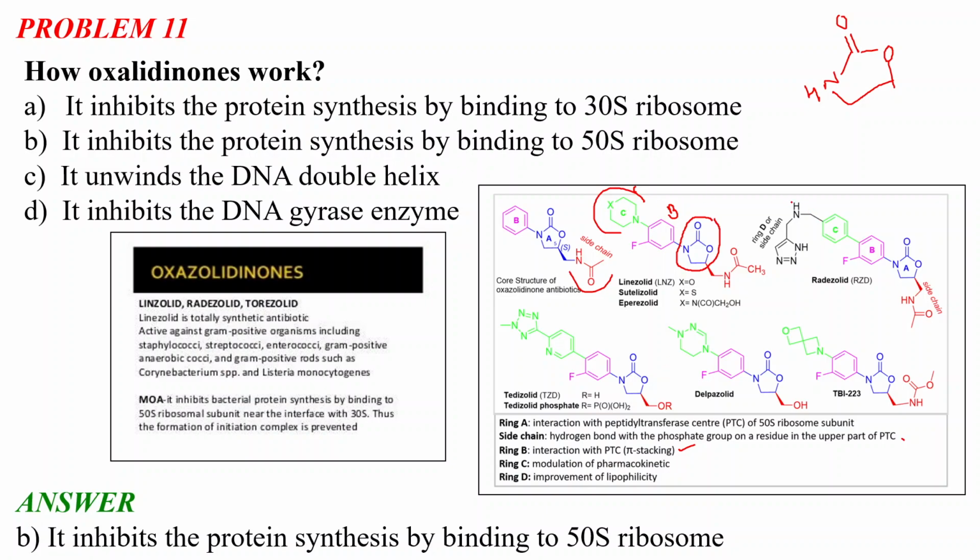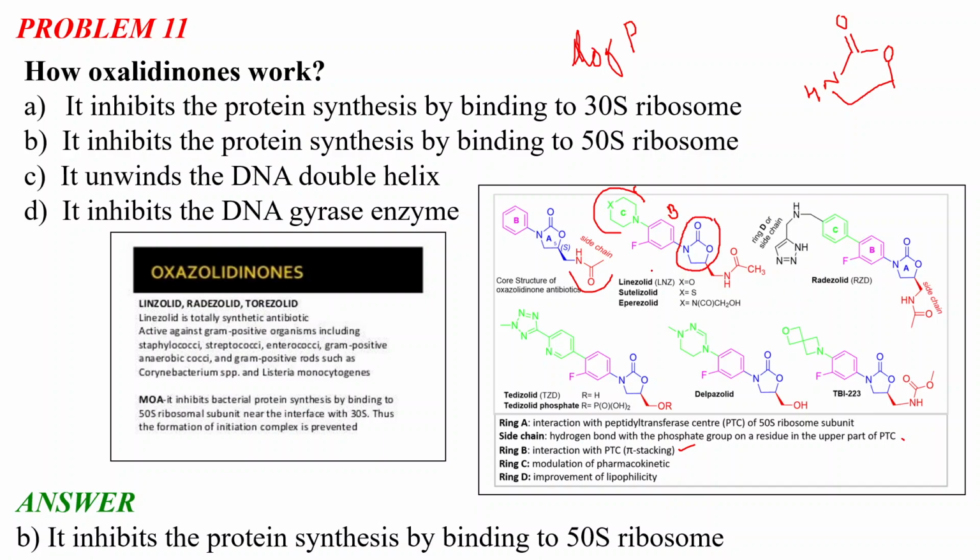Ring D, as you can see, there can be another ring present with this ring C, or there can be a side chain. So it can be referred to as the ring D or the side chain. So what is the role of this side chain or ring D? It is to improve the lipophilicity. And what is the lipophilicity? In the previous lecture we discussed the lipophilicity, which is related to the partition function, which is given by the log P value. And by the Lipinski rule, we know that there is a certain value of the log P which is needed for a molecule to be a drug, and this value is the measure of the lipophilicity, and this lipophilicity is maintained by this side chain D or this part of the molecule.